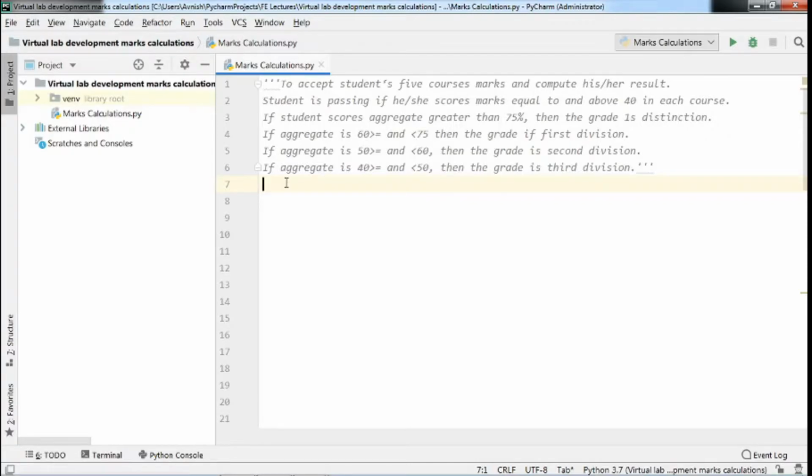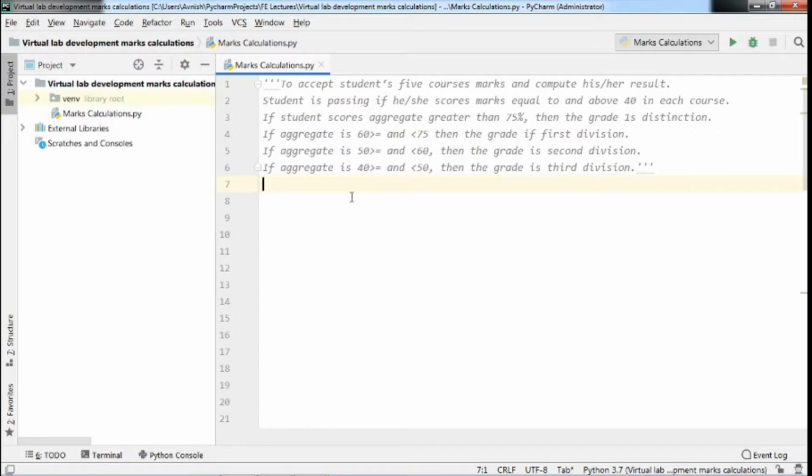If the aggregate of that student is greater than 40% and less than 50, that means the aggregate is in between 40% to 50%, then the grade is third class or third division. Let's start that program.